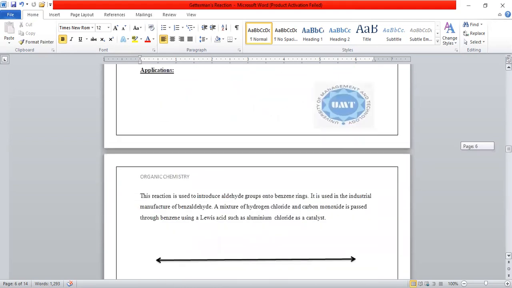Now, if we talk about application, this reaction is basically used to introduce aldehyde groups on the benzene ring. It is used in the industrial manufacture of benzaldehyde. A mixture of hydrogen chloride and carbon monoxide is passed through benzene using a Lewis acid such as aluminum chloride as a catalyst.